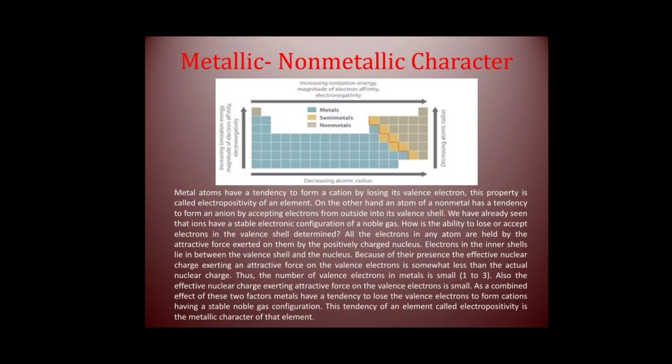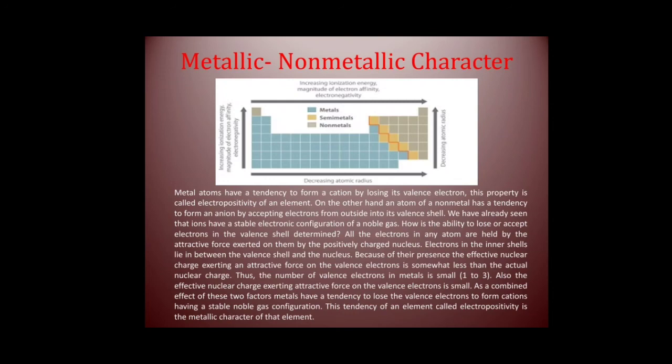The elements along the zigzag line are called metalloids. Elements form cations by losing electrons, and this property is called electropositivity. Non-metals form anions by accepting electrons, and this property is known as electronegativity.